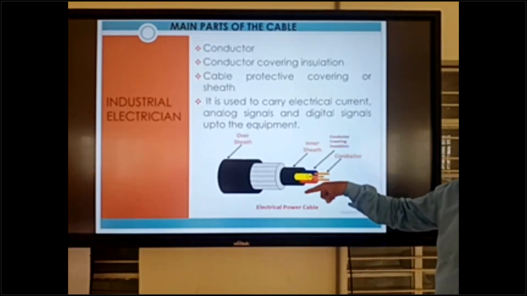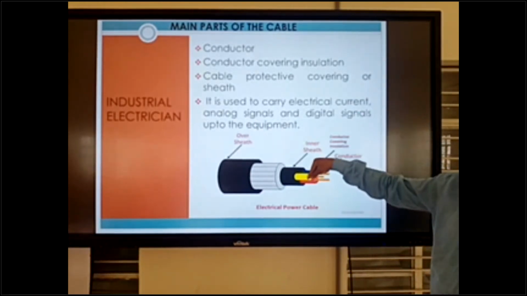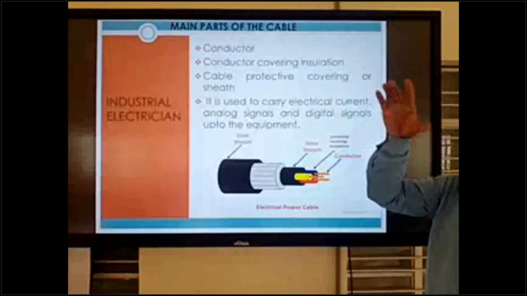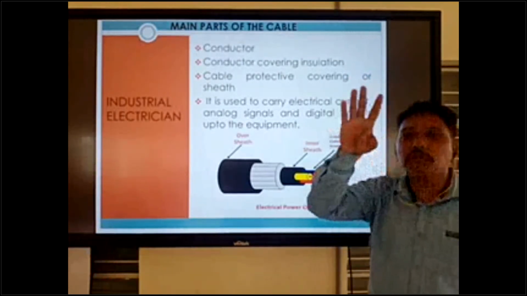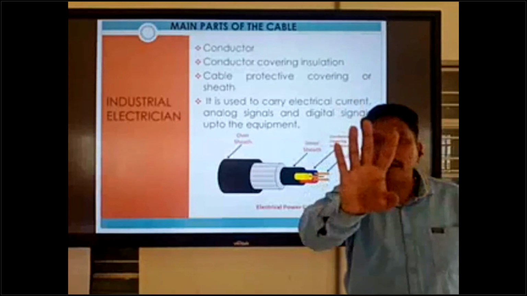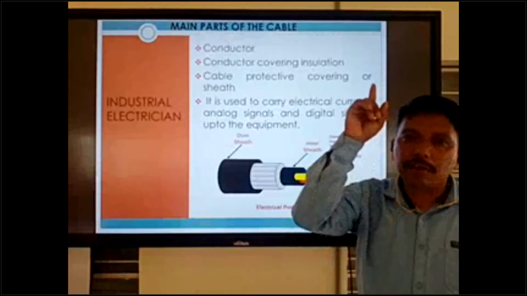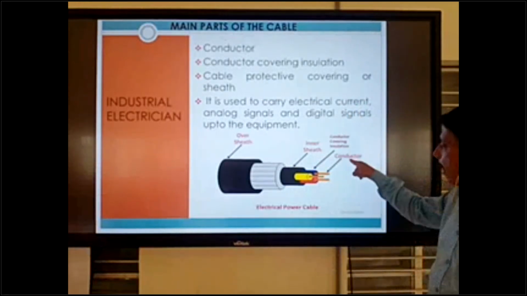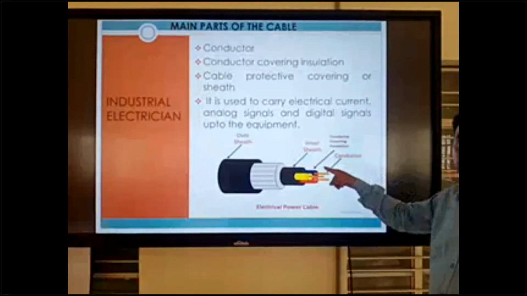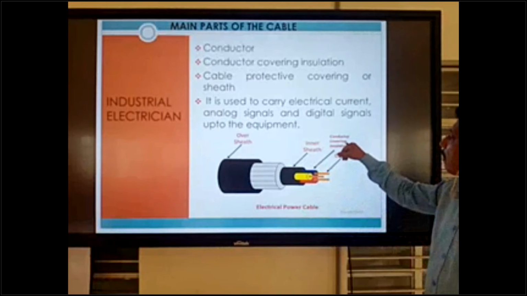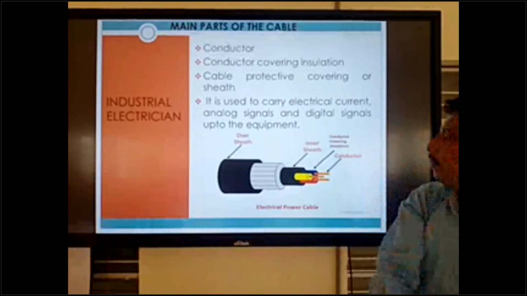So in this slide you can be clear that a cable has a maximum of 4 parts inside. First, the inner side conductor, and after the conductor, the covering insulation.